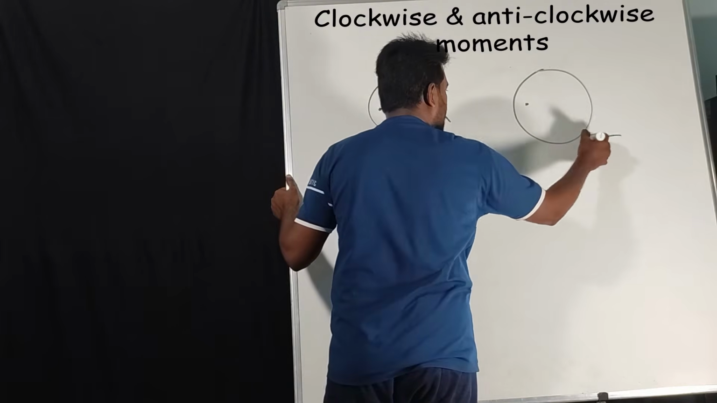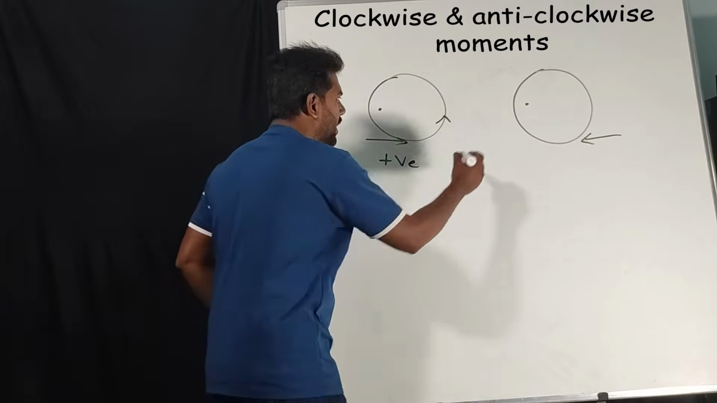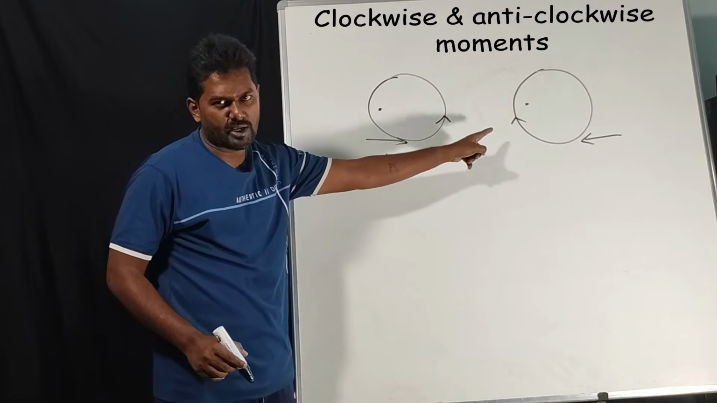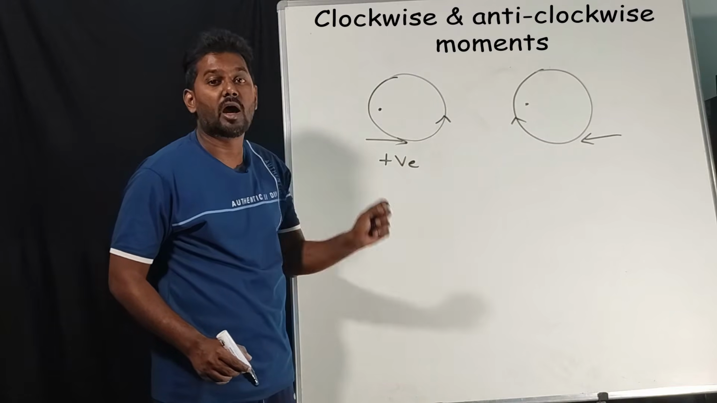Now take the same body with a pivot point, anywhere. If you apply a force in this direction, what happens? It will start rotating in this direction. So this is the clockwise direction, correct? So this is nothing but clockwise movement.